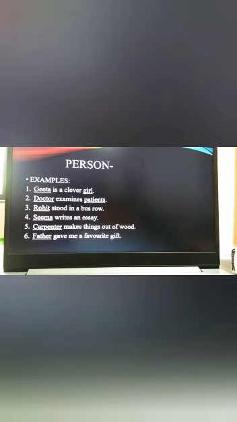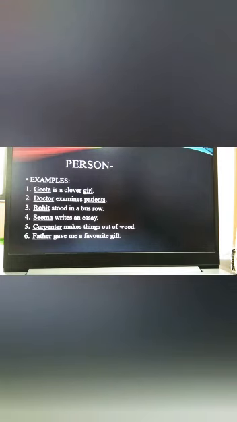Now see the fourth example. Seema writes an essay. In this example also you can see the word Seema, and it is a name of a girl or name of a human being or name of a person, so it is a noun. We'll see the next example. Fifth example, carpenter makes things out of wood.